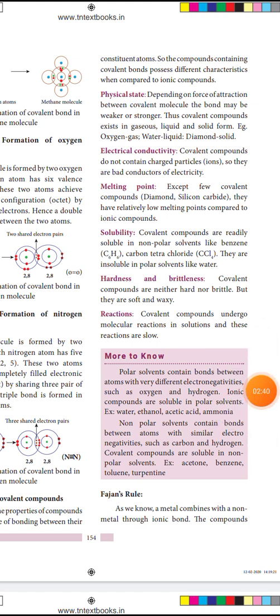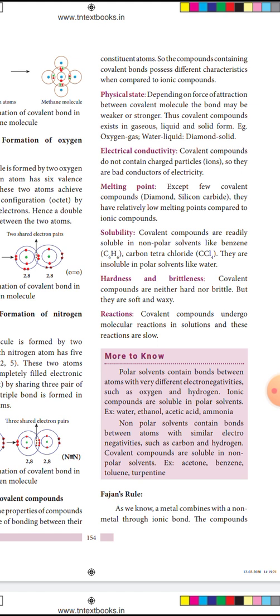Next is solubility. Covalent compounds are readily soluble in non-polar solvents like benzene and carbon tetrachloride. They are insoluble in polar solvents like water. Ionic compounds are soluble in polar solvents and insoluble in non-polar solvents.